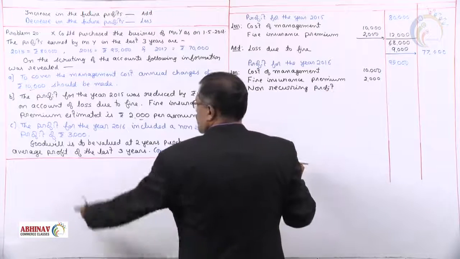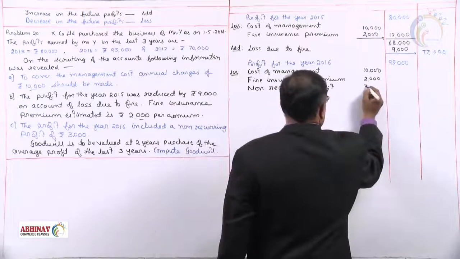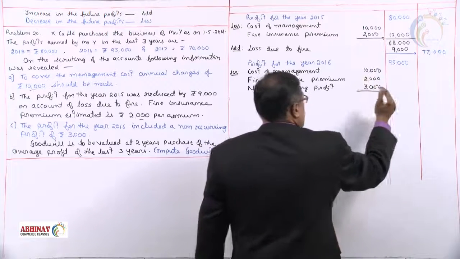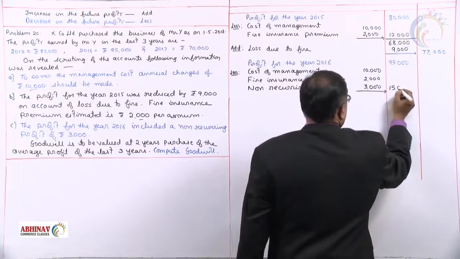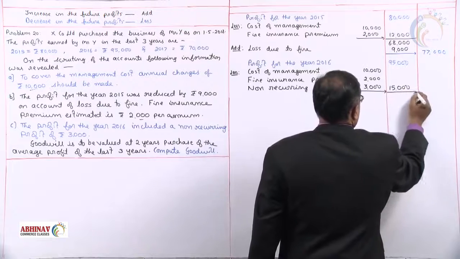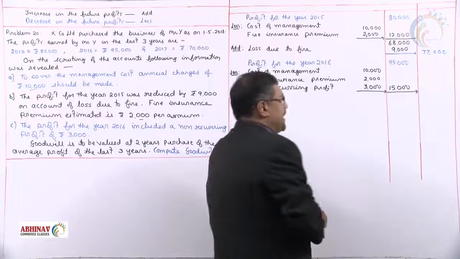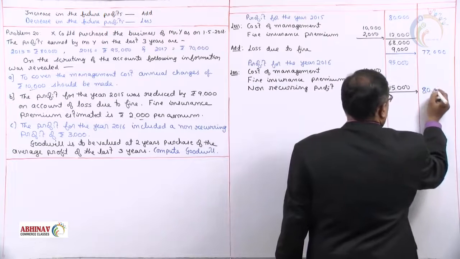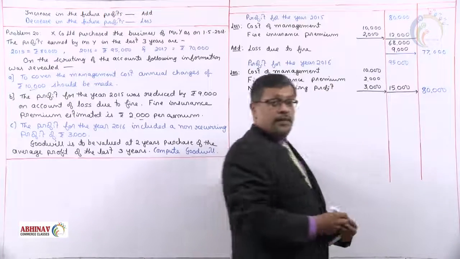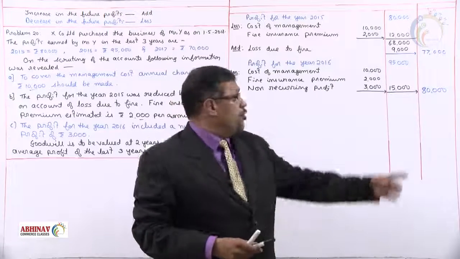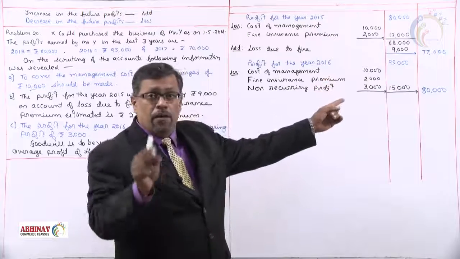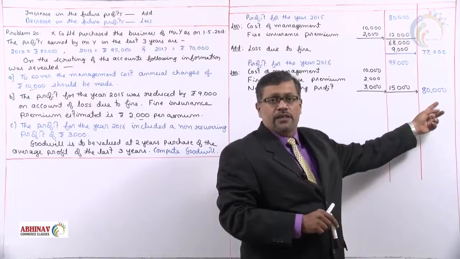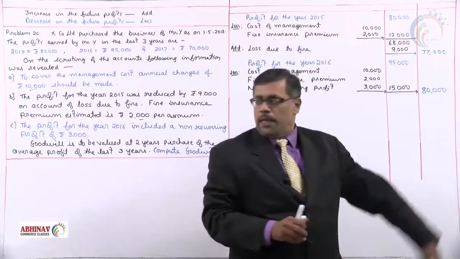Non-recurring profit, the amount is rupees 3,000. 10 plus 2 plus 3, what we get is 15,000. Now, 95,000 minus 15,000, the profit is 80,000. See, Mr. Y had shown a profit of 95, but actually when you value the goodwill, the profit is 80,000. This is the reason why this is to be done.